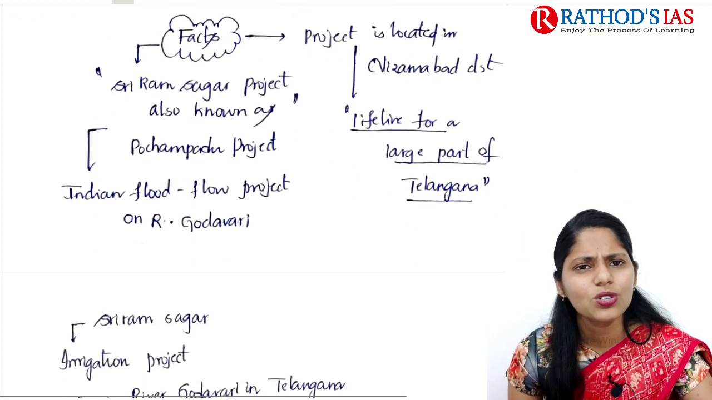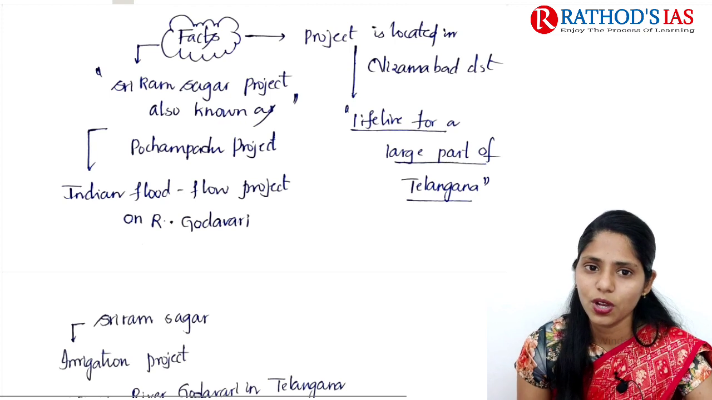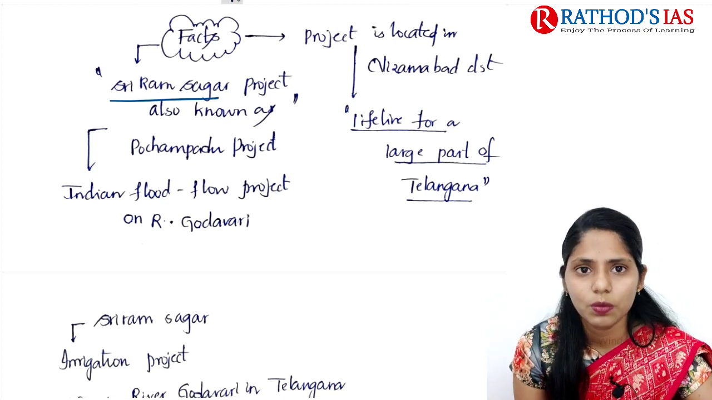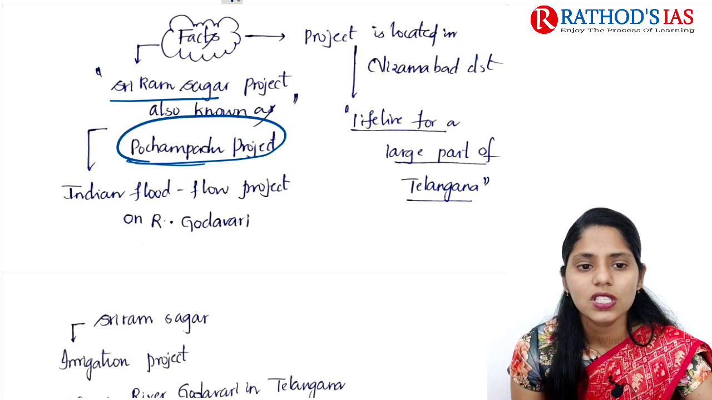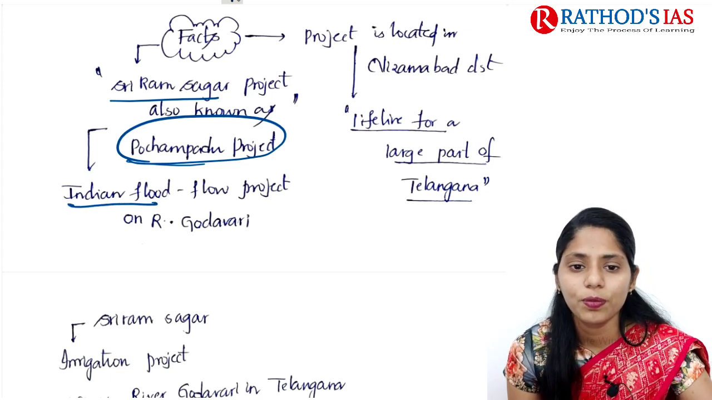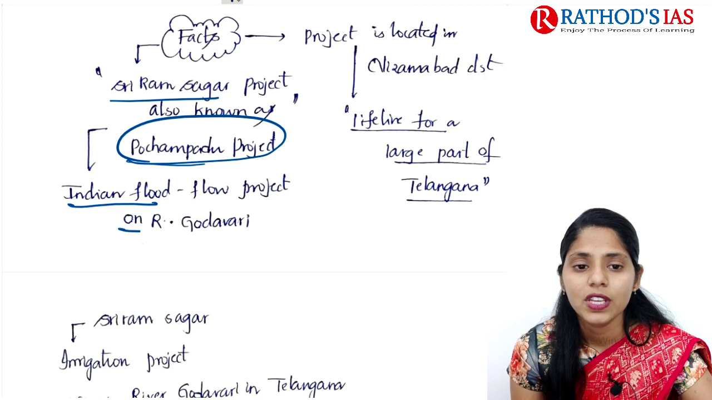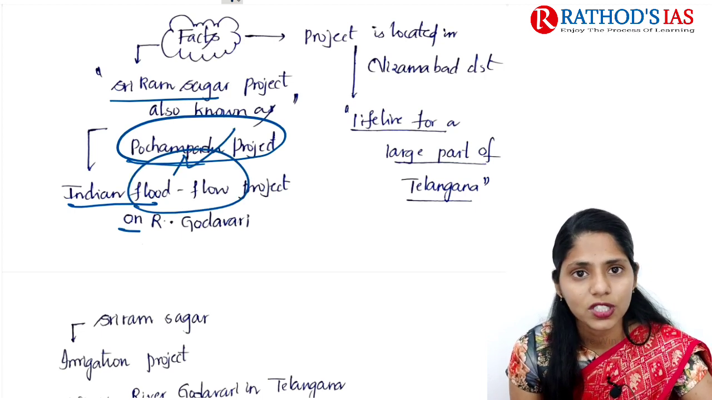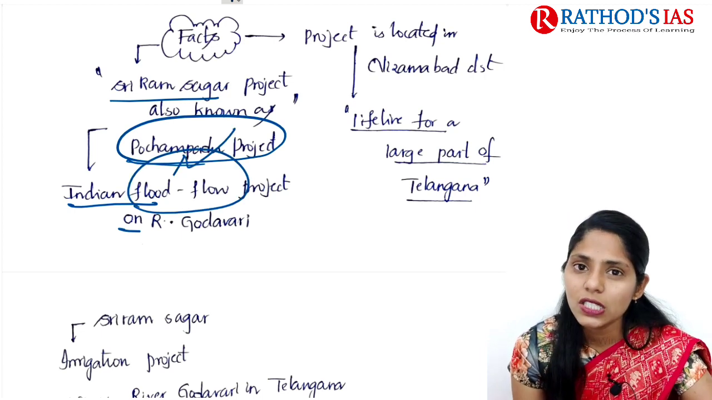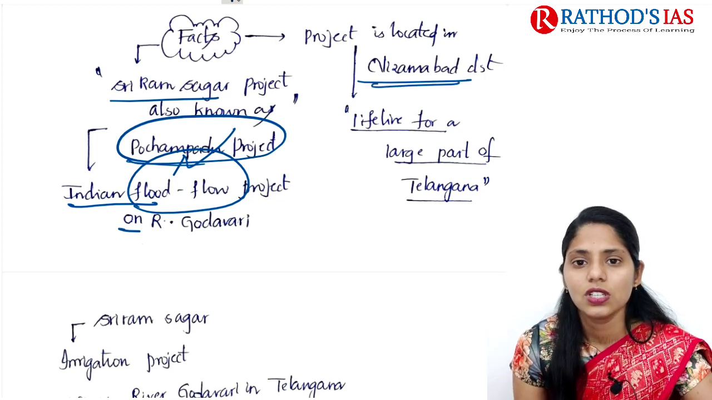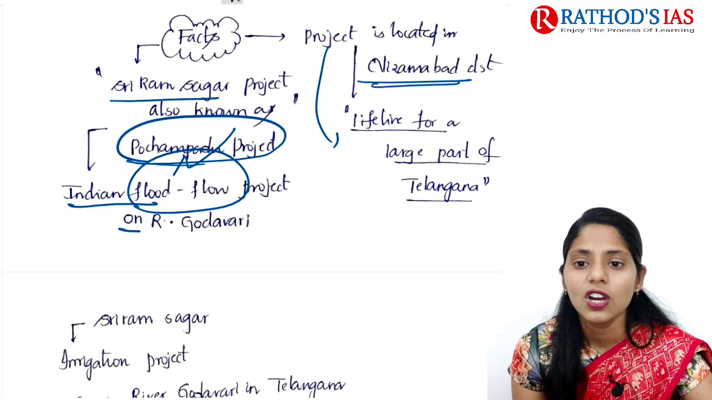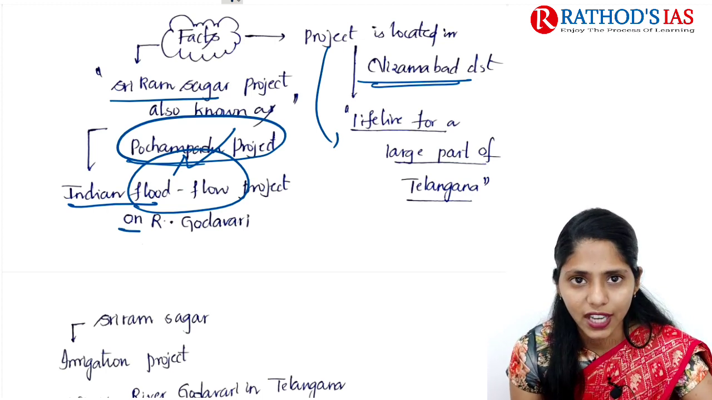Now let us move on to some facts regarding the Sri Ram Sagar project. It is also known as the Pochampadu project. It is one of India's flood flow projects on river Godavari, and it is located in Nizamabad district in Telangana state. It is also called the lifeline for a large part of Telangana.